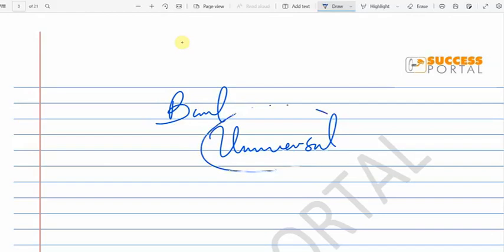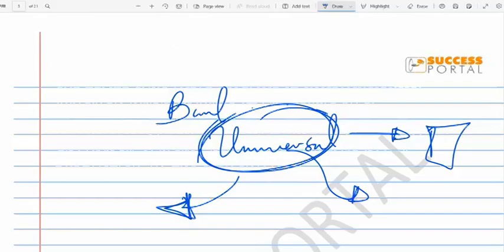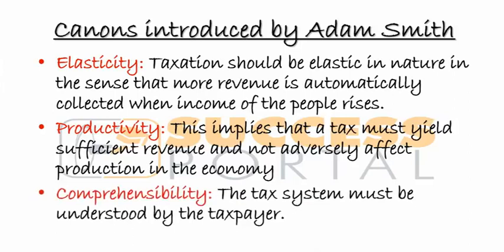We want to collect sufficient money from these guys, but at the same time, usati titenge ndirama zambiri kuti mpaka these guys akaniko bank operate. Whatever money they have, they should be able to sustain their production, sustain their business, right? That's to do with productivity. Being able to balance collecting sufficient revenue while not adversely affecting the production that affects the economy as well.